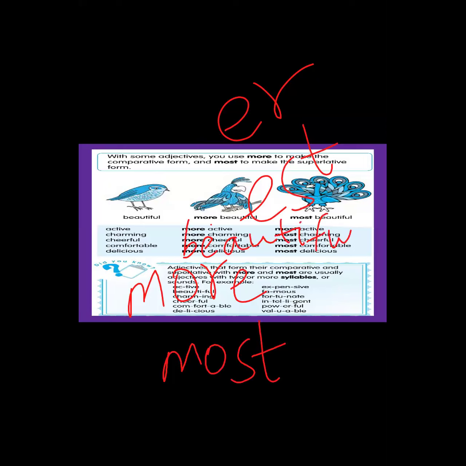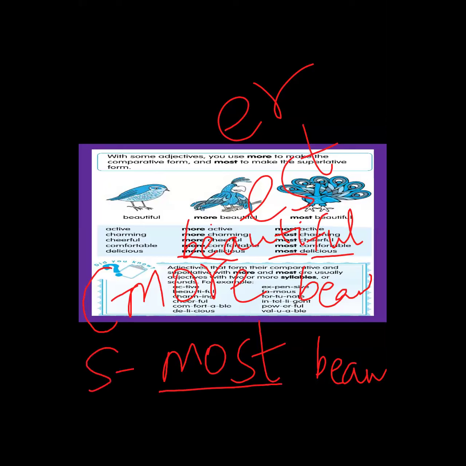Beautiful. In this word, we are not saying beautifuler, beautifulest. We don't say like that. It will be wrong. Instead we say more beautiful or most beautiful. For the comparative, we add more before the word, and for the superlative we add most. Most beautiful.